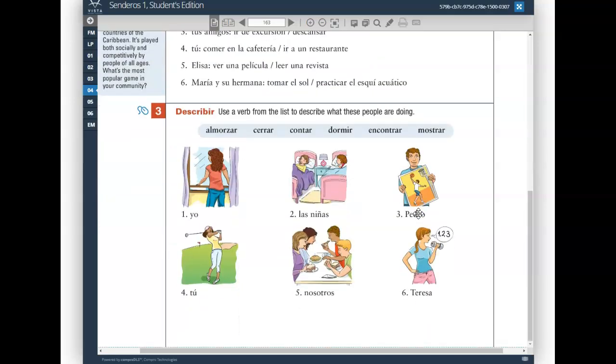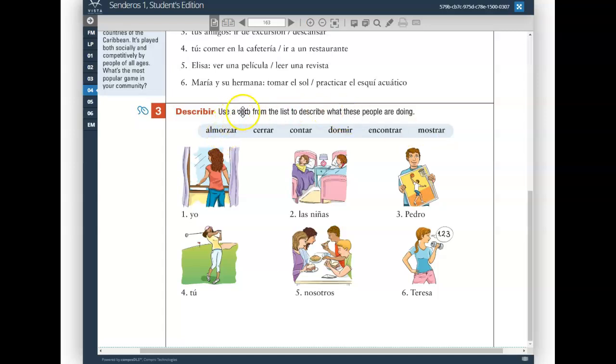All right, last activity. Describe what these folks are doing using the stem changing verbs. So you're going to pick a verb that matches the picture and then conjugate it accordingly. These are the verbs almorzar, to have lunch, cerrar, to close, contar, to tell, or to count rather, dormir, to sleep, encontrar, to find, and mostrar, to show.